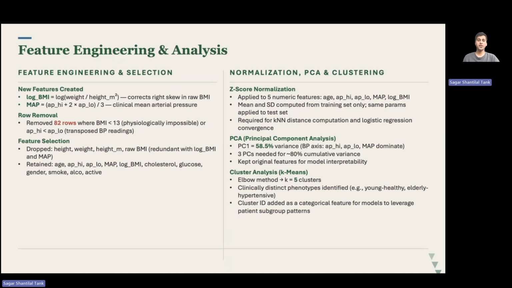I have derived the log body mass index and the mean arterial pressure as two new clinical features and then dropped height, weight, and raw BMI to eliminate multicollinearity. I applied z-score normalization using training parameters only to prevent leakage. The PCA was purely exploratory, and we confirmed that we did not need dimensionality reduction. And finally, the k-means clustering with k equal to 5 identified 5 patient risk subgroups, and cluster membership was added as a feature to all three models.